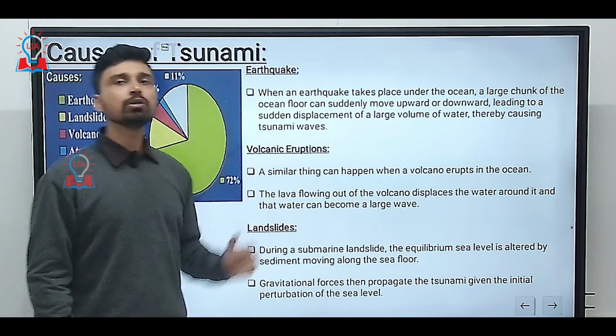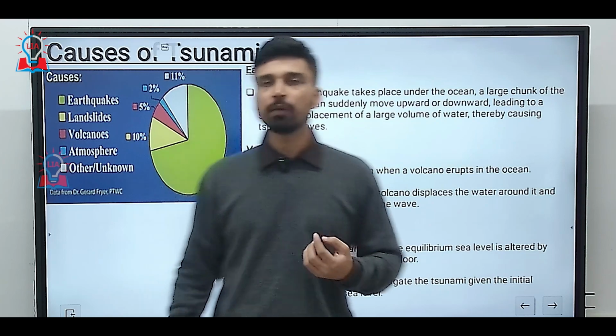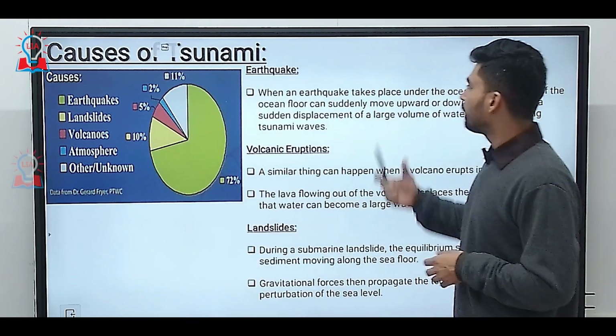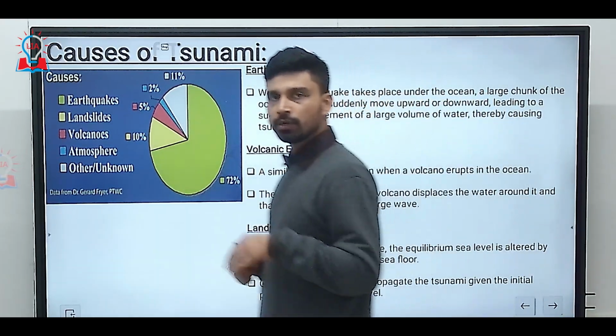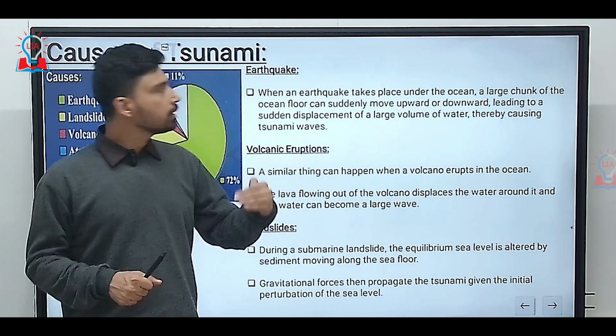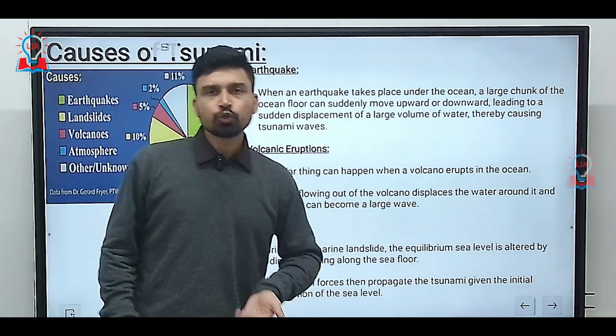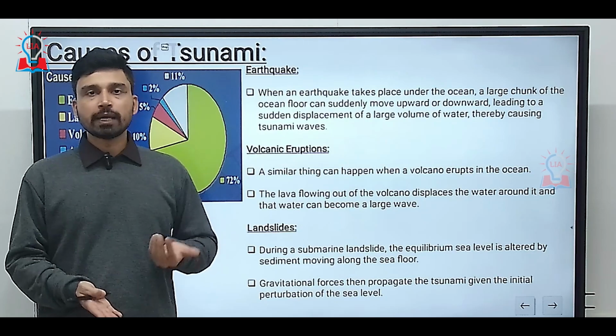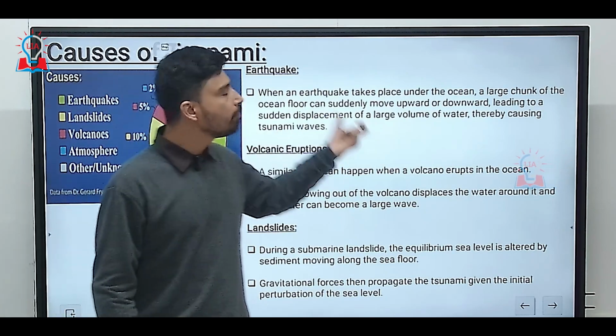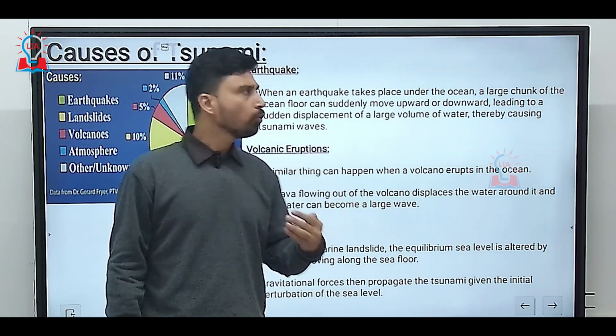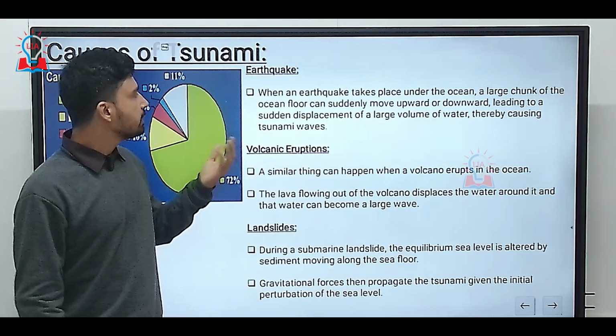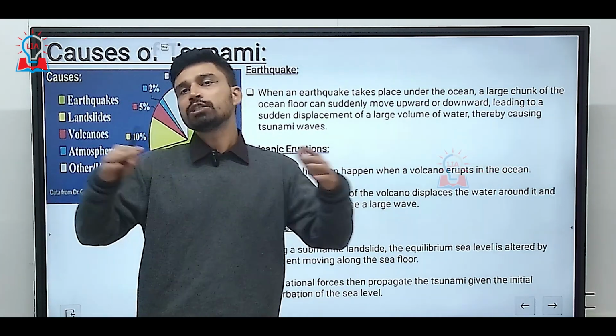Now, if we talk about the major or predominant factor behind tsunamis, it is obviously earthquakes. So basically, when an earthquake takes place, especially below the sea, a large chunk of the ocean floor suddenly gets displaced and disturbed. Due to this sudden movement of the ocean floor in an upward or downward direction, there is a sudden displacement of a large volume of water.